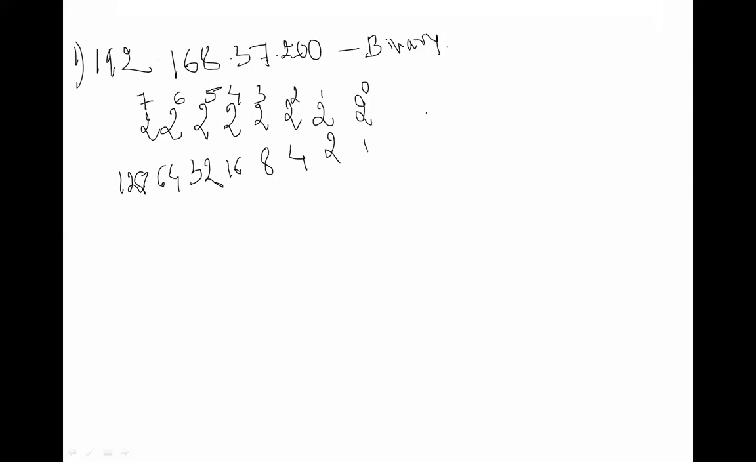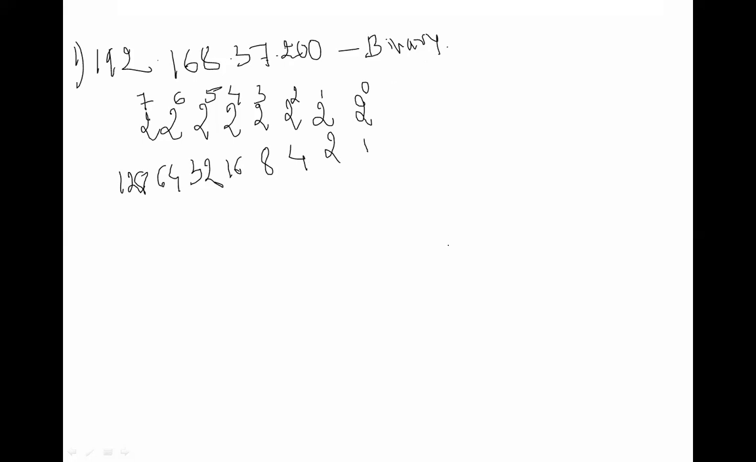You have to write it in this form: 2 raised to 0, 2 raised to 1, 2 raised to 2, 2 raised to 3, 2 raised to 4, 2 raised to 5, 2 raised to 6, 2 raised to 7. 2 raised to 0 is 1, then 2, 4, 8, 16, 32, 64, and 128. You have to convert this IP address into the binary form.